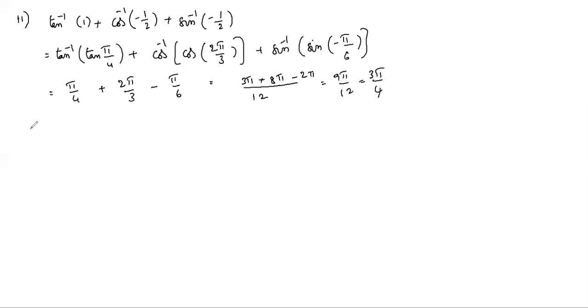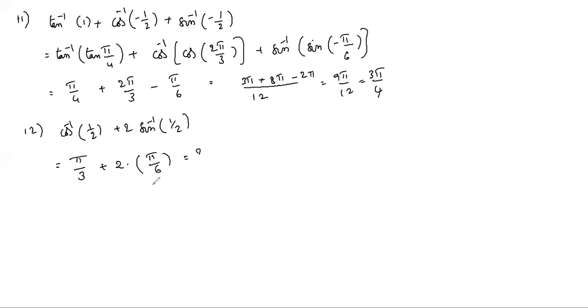Next, 12th one. Cos inverse 1 by 2 plus 2 sin inverse 1 by 2. Cos inverse 1 by 2, first quadrant, is pi by 3, plus 2 into sin inverse 1 by 2, which is pi by 6. Sin pi by 6 is 1 by 2. So pi by 3 plus pi by 3 is what? 2 pi by 3.